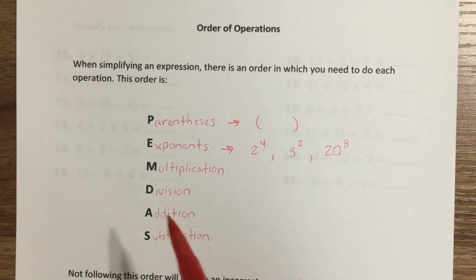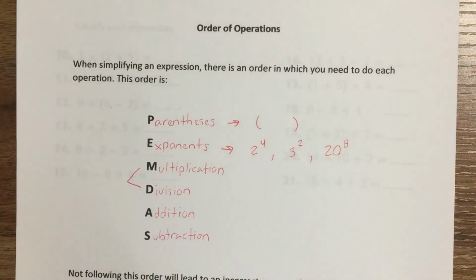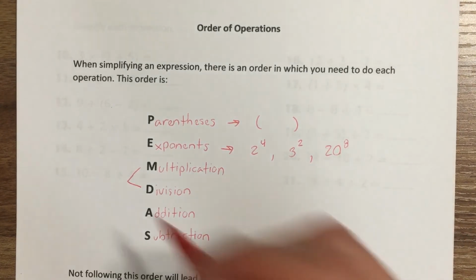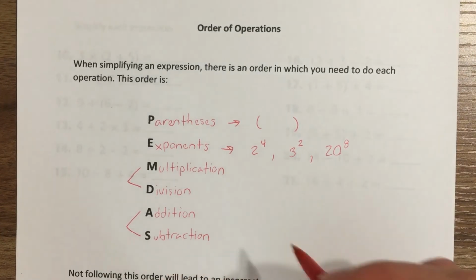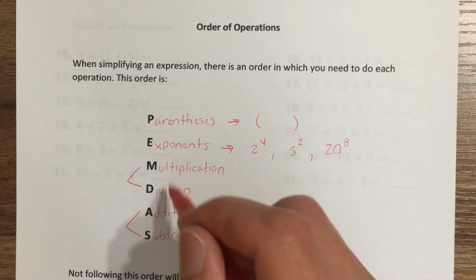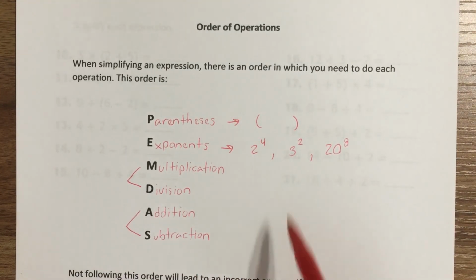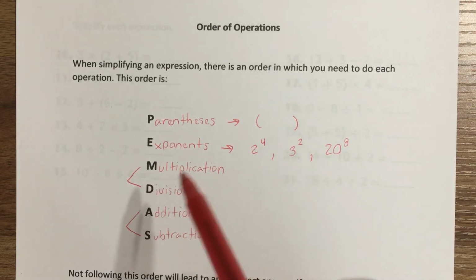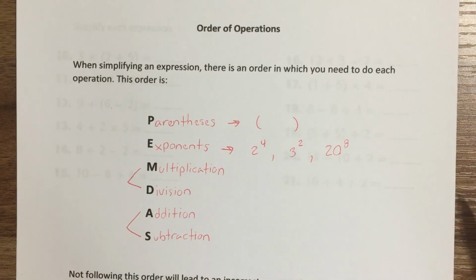Now, once we get into these last two, really these can be done in any order. Multiplying, dividing doesn't really matter as much. And then these two can be done together as well, addition and subtraction, as long as they're done correctly. These two are on the same level, these two are on the same level, but you can't mix any of those. So parentheses, exponents, multiplication, division are on a level, and then addition and subtraction are on a level all by themselves.